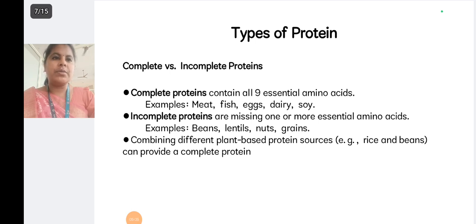So complete proteins involve all 9 essential amino acids, that is meat, fish, eggs, dairy and soy. Incomplete proteins are missing one or more essential amino acids. Combining these complete and incomplete proteins can provide a complete protein diet.